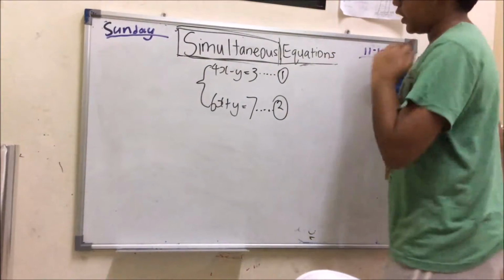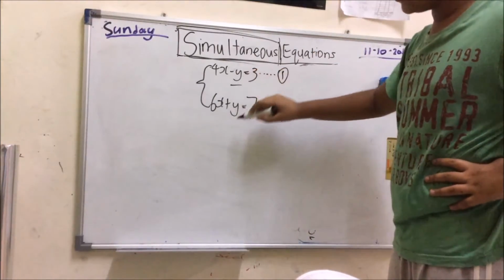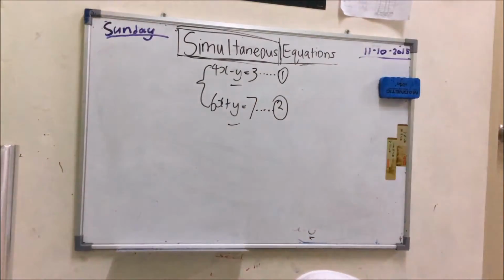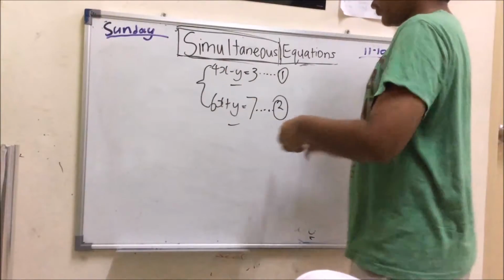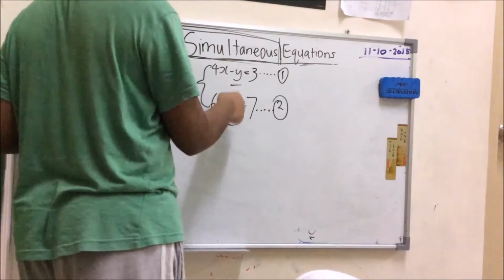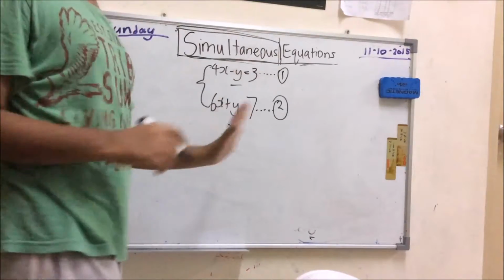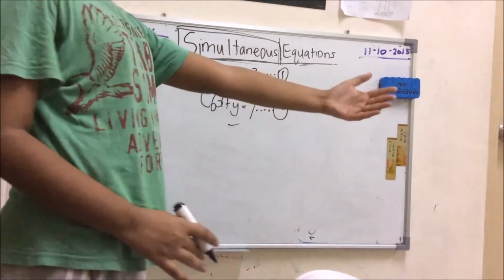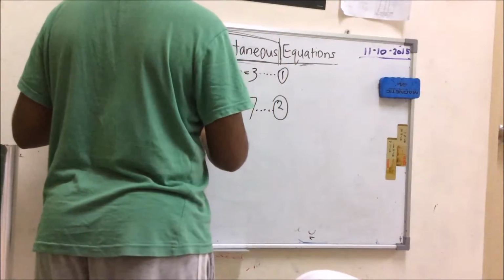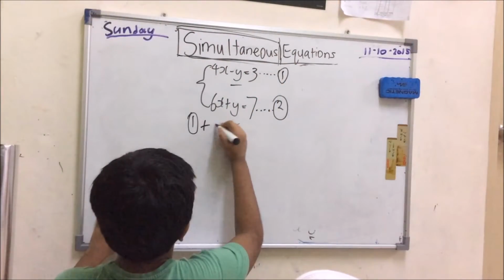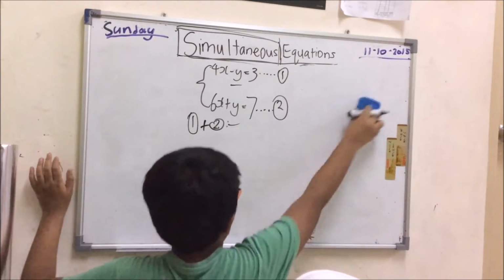Now, over here, we need to consider this equation. And we got a fantastic chance in this equation because there's a negative y here and a positive y here. So if we add both of these together, negative y plus y makes 0. So since we got that kind of opportunity, I'm not going to miss it. I'm going to take it and get the zero to my answer. So let's add up equation 1 plus equation 2, because we want to get rid of y, which means we'll get easily the x value.